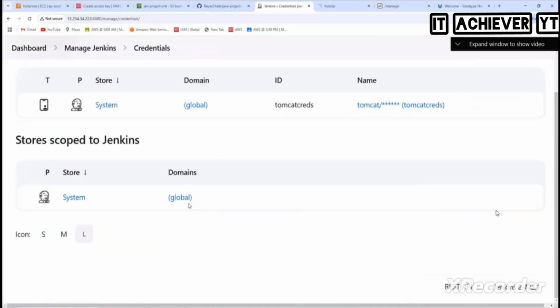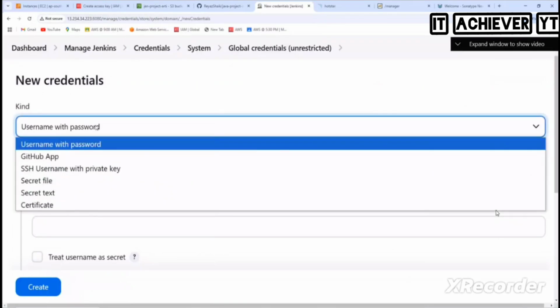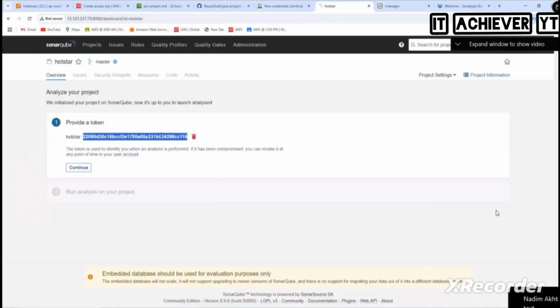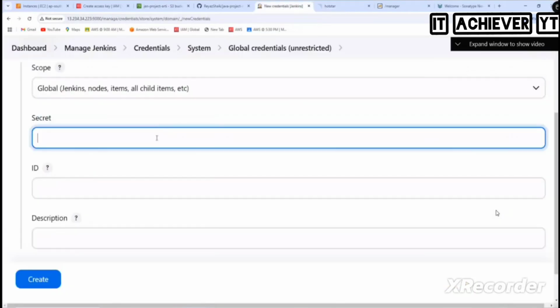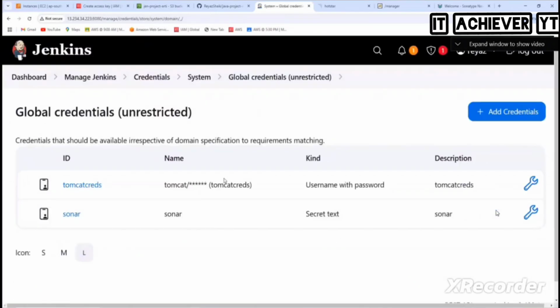Credentials. Click on global, add credentials. Here which one? Secret text. And here I need to copy and paste that token. Copy and then paste it. And here I call it what? Sonar. Here I call it Sonar. Click on create. Good, online.